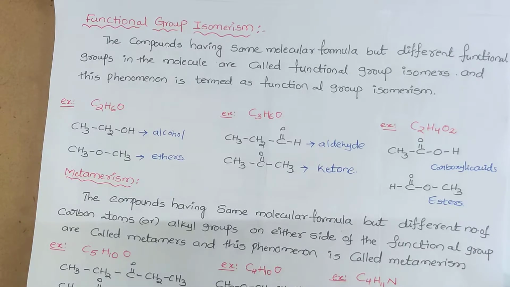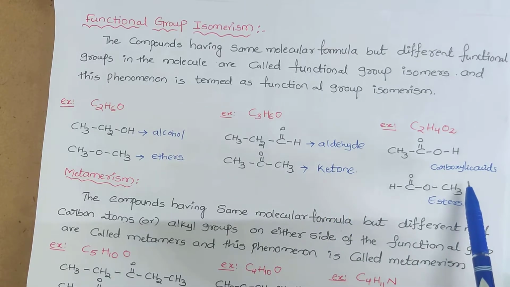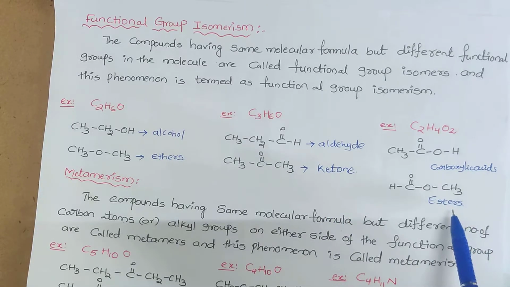They may ask a question like this: what is the functional isomer of alcohol? Simply, the functional isomer of alcohol is ether. What is the functional isomer of ketone? Aldehyde. What is the functional isomer of carboxylic acid? Esters. So they can ask questions like that.